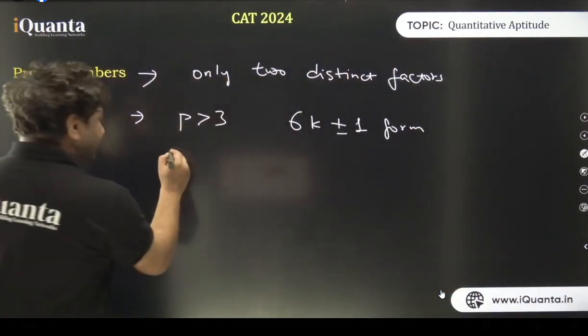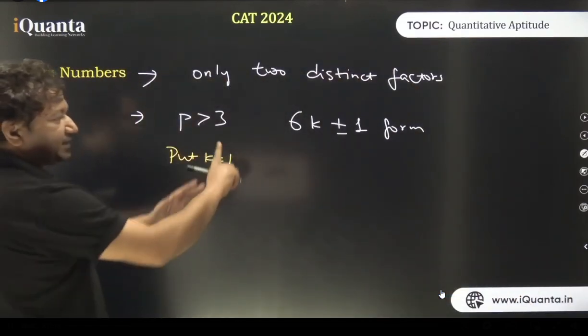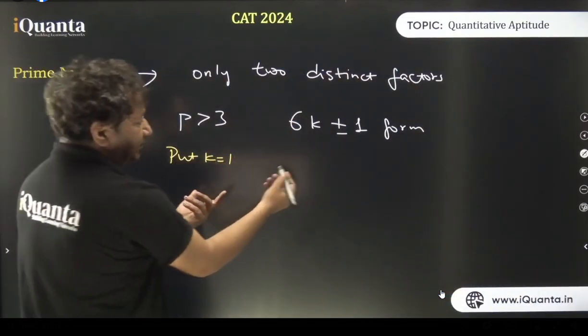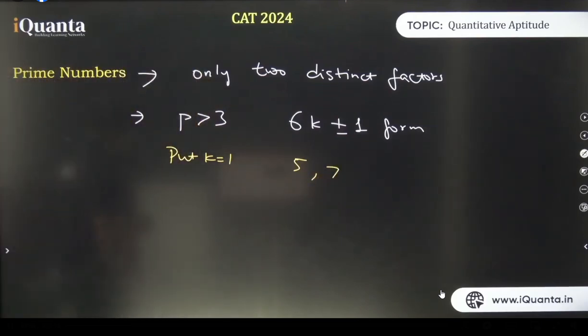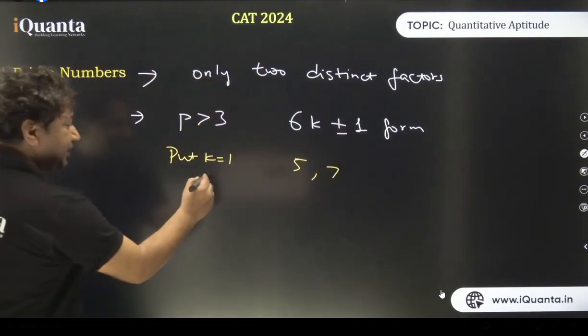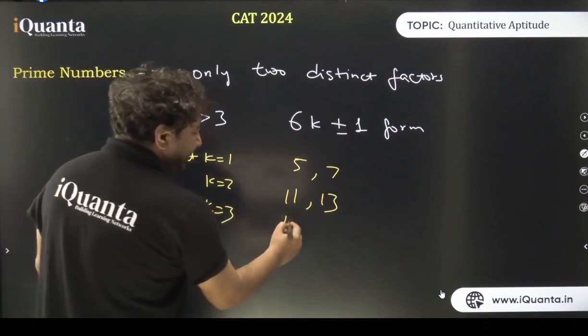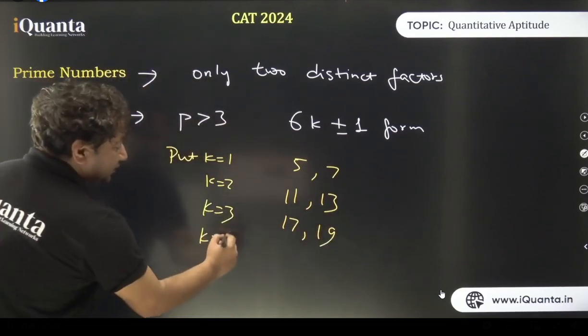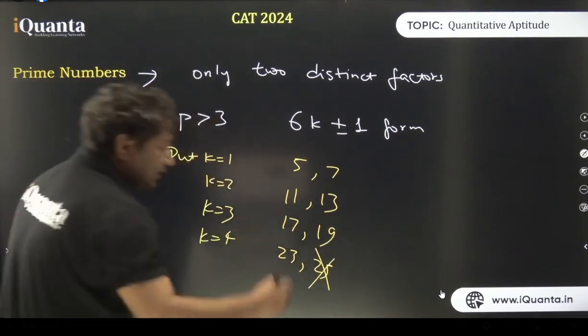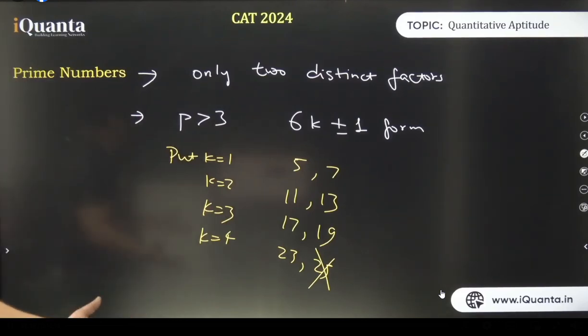So if I put k as 1, what happens? 6k plus minus 1, 6 into 1 is 6. 5 and 7 is what we get when I put k as 1, right? When I put k as 2, what do I get? 6 twos are 12, minus 1 is 11, plus 1 is 13. If I put k as 3, 6 threes are 18, minus 1 is 17, plus 1 is 19. If I put k as 4, I get 23, 25, and there I got stuck. 25 is not a prime number, but it is in the form 6k plus minus 1. Clear? So reverse is not true. By the way, that's very obvious.